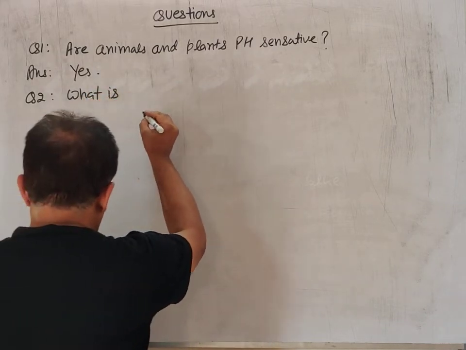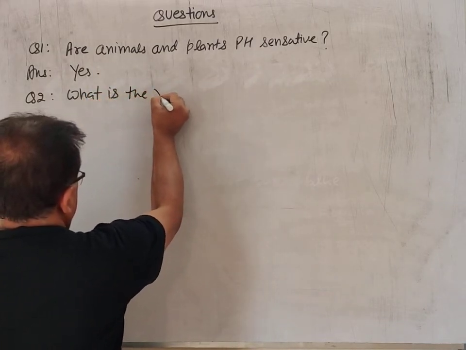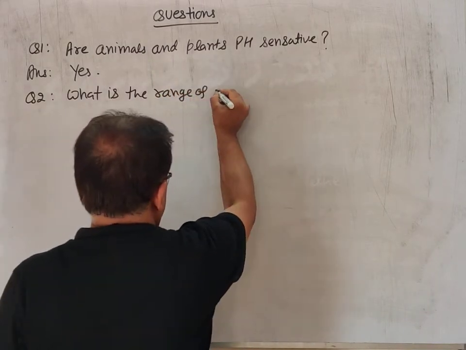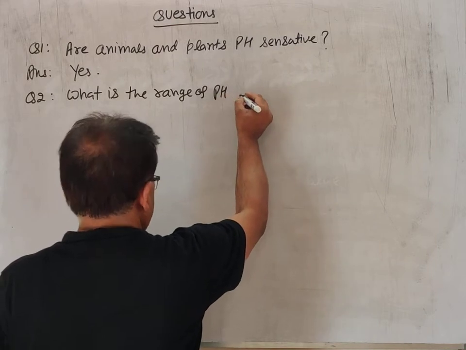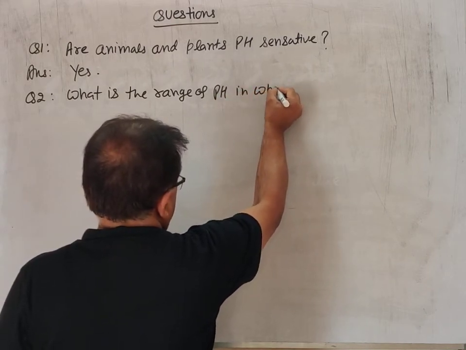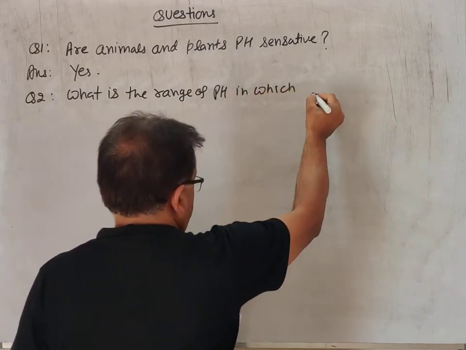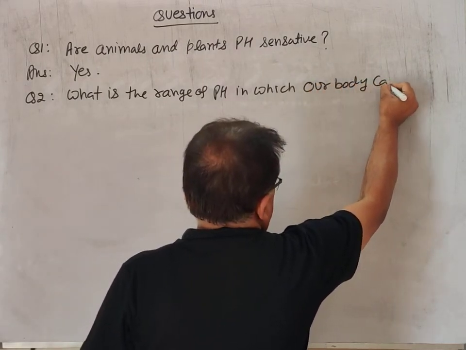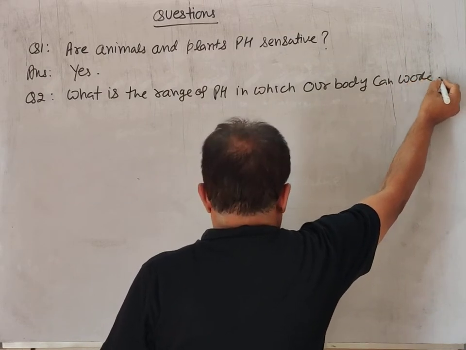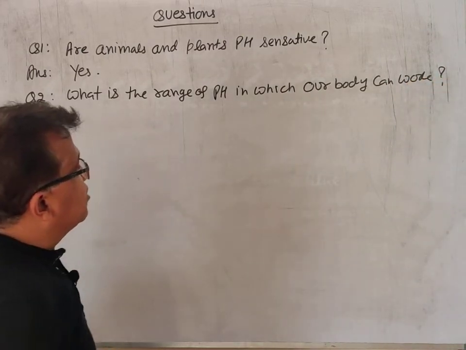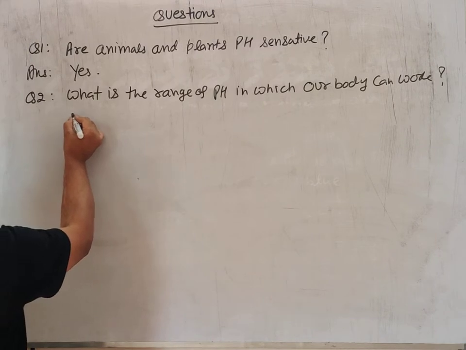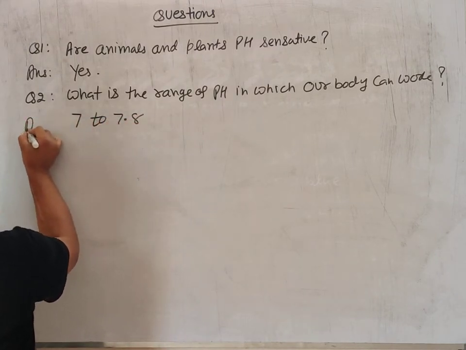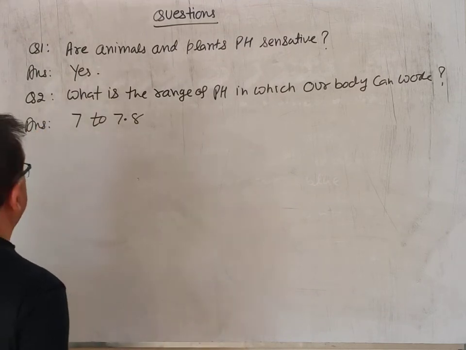Then the next question is, what is the range of pH in which our body can work? So you have to write the pH in which our body can work. Our body can work in 7 to 7.8 pH value.